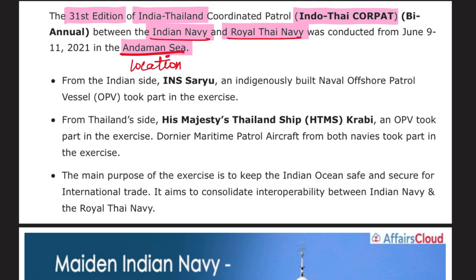This question can also be asked: in the Indo-Thai Corvette, which navies took part? A combination of multiple navies will be given. So it is the Indian Navy and the Royal Thai Navy. Everyone will know the Indian Navy, but this will be a tricky question to remember: Thailand is the Royal Thai Navy. It is conducted in the Andaman Sea. From the Indian side, INS Saryu, the naval ship, took part, and from the Thailand side, His Majesty's Thai Ship Krabi took part.